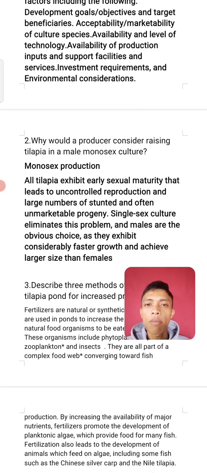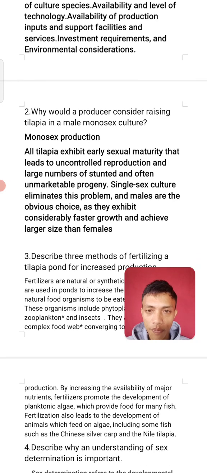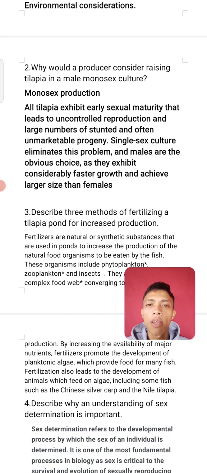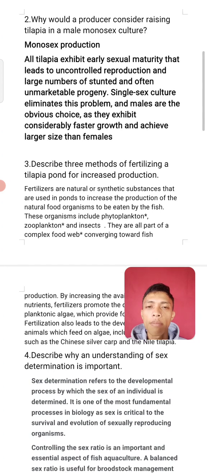Number 2 question. Why would a producer consider raising tilapia in male monosex cultures? Monosex production: all tilapia exhibit early sexual maturity that leads to uncontrolled reproduction and large numbers of stunted and often unmarketable progeny. Single sex culture eliminates these problems, and males are the obvious choice as they exhibit considerably faster growth and achieve larger size than females.